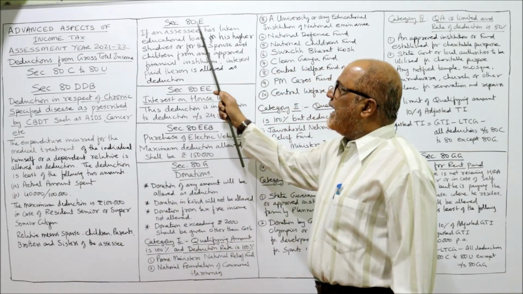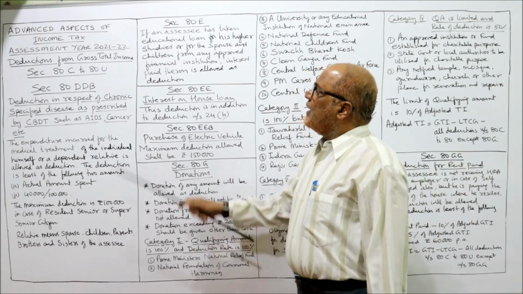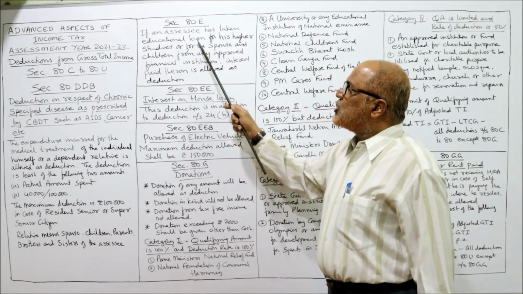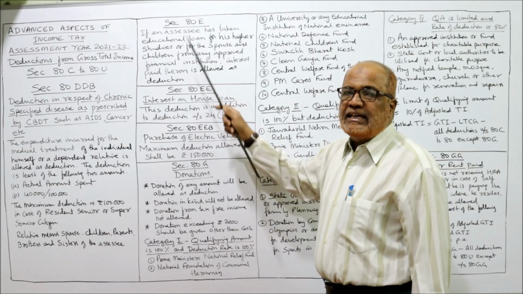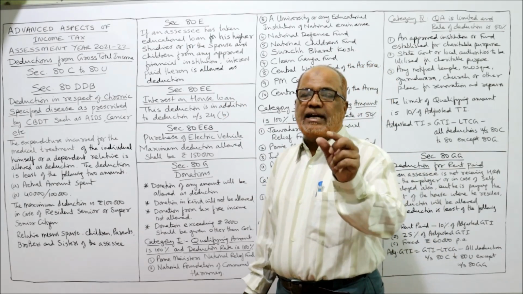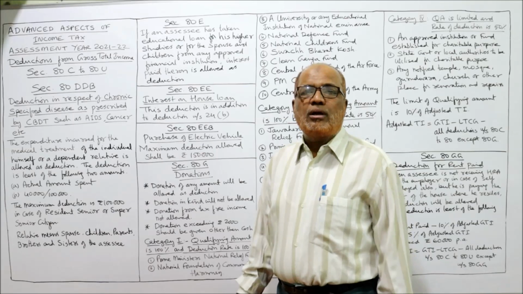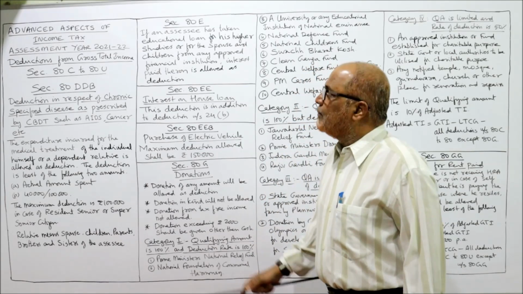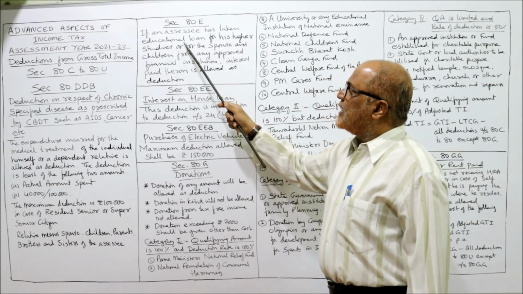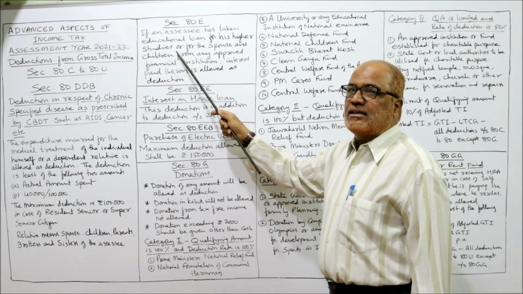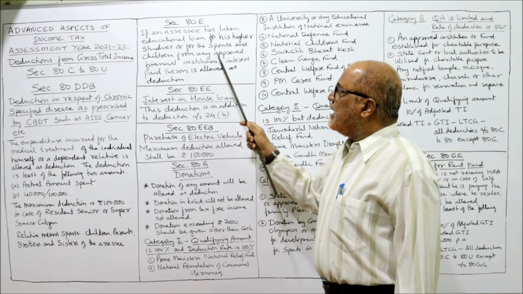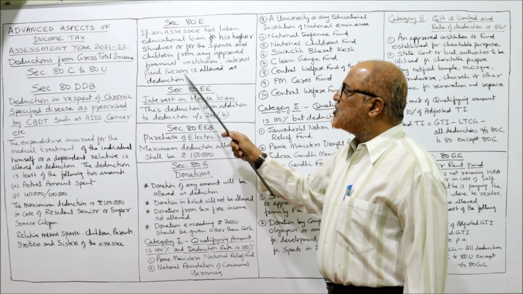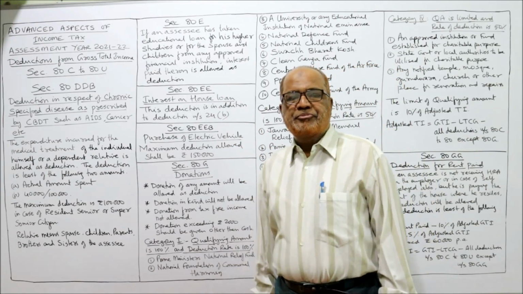Now I am coming to the next, 80E. If an SSC has taken an educational loan, this is interest on educational loan. The deduction under section 80E is interest on educational loan. So if an SSC has taken an educational loan for his higher studies or for the spouse and children from any approved financial institution, interest paid thereon is allowed as deduction.